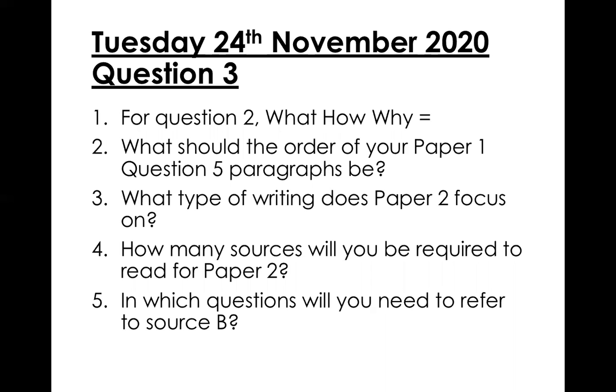Statement, quotation, inference. Question 2, what should the order of your paper 1 question 5 paragraphs be? We're looking back now to paper 1, the creative writing side of things, and that paragraph structure we give you to help you structure your answer in a way that is going to earn you more marks. So paragraph 1, we are looking at the setting and the weather.